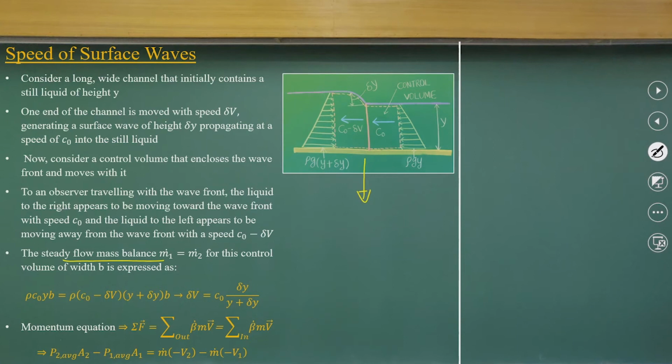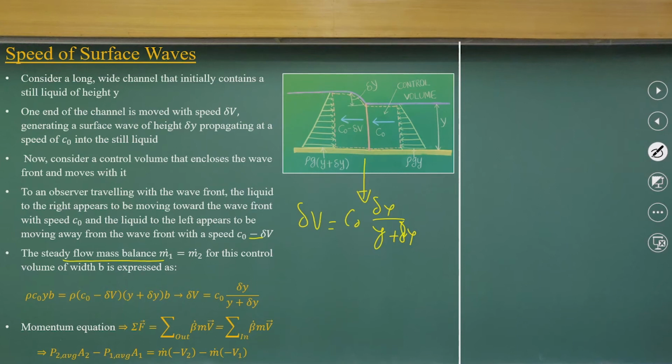As I explained, the same concepts apply to how the velocity becomes a negative component. If I apply this mass conservation equation, I get a relationship with the velocity, c naught, delta y, y plus delta y. This is a very simple concept, which we discussed as the integral approach.